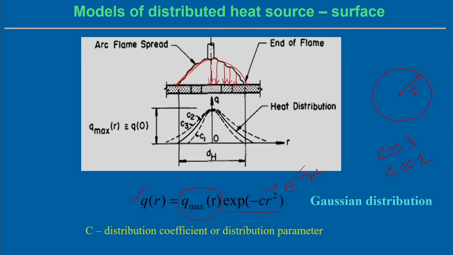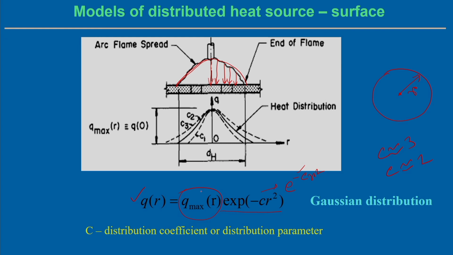So, we can differentiate depending upon the spread of the arc, but it has to be decided what the C value can be, or it is possible to decide also in terms of other parameters. We will show how C can be evaluated or decided.